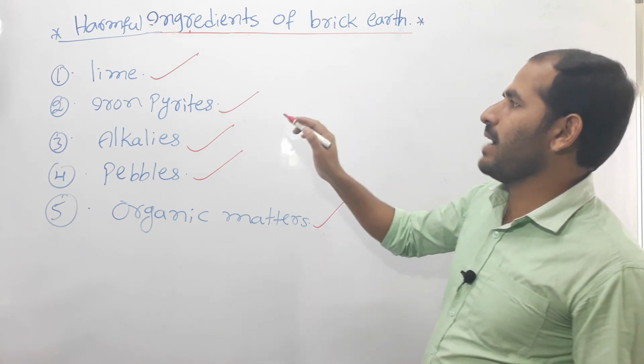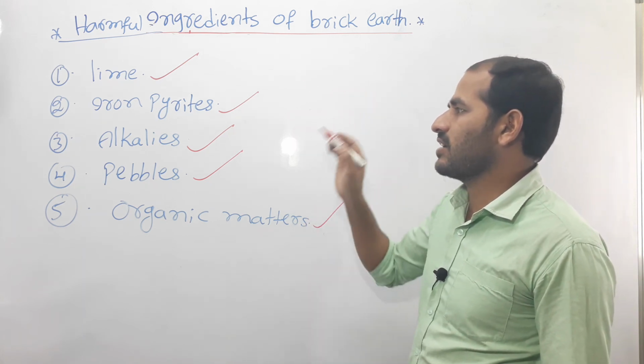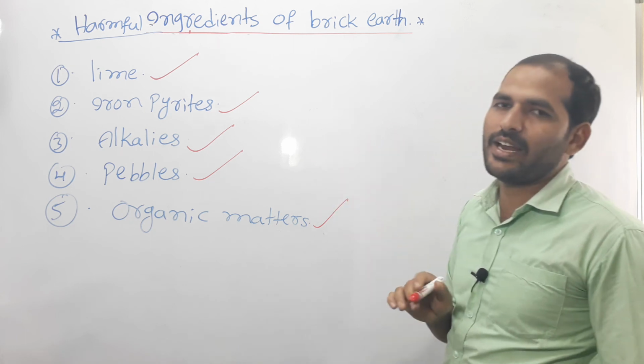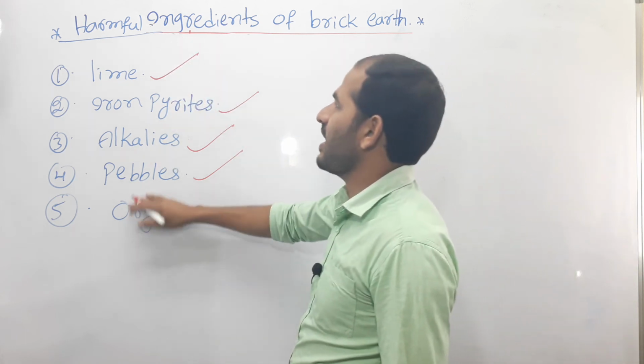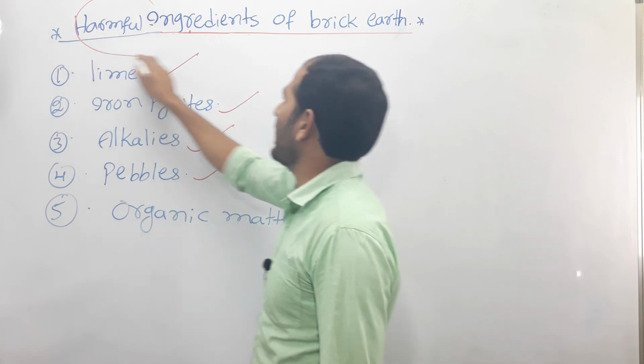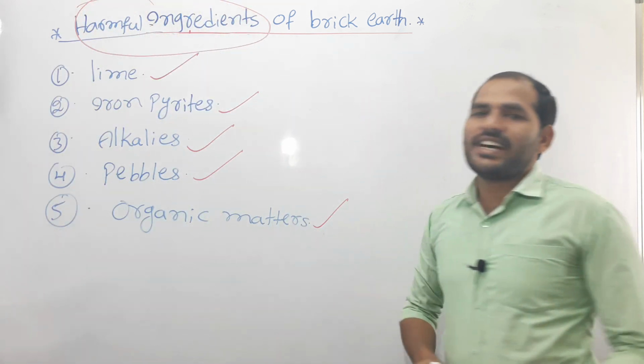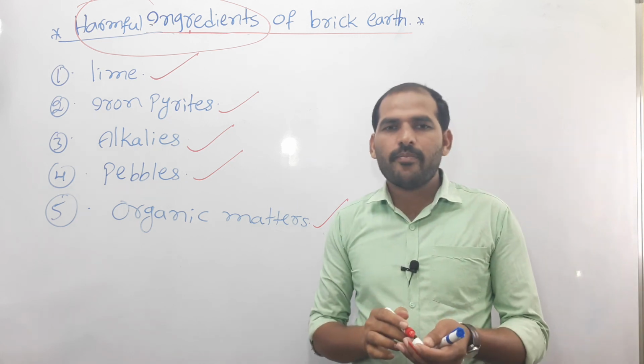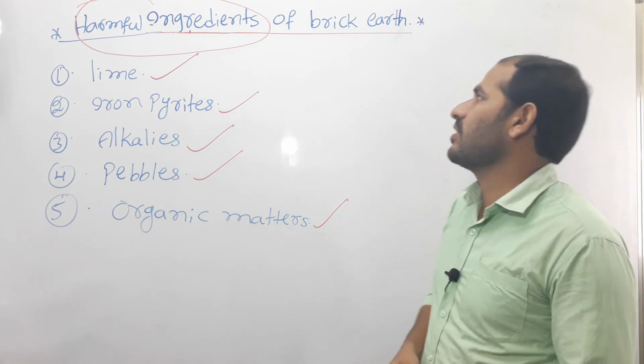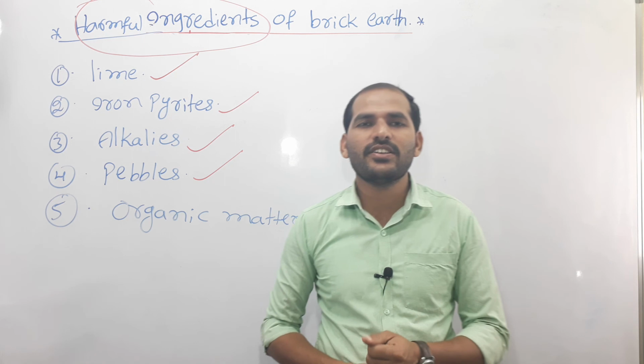These five are the harmful ingredients in the brick earth. So this was a short discussion about the ingredients of good brick earth.